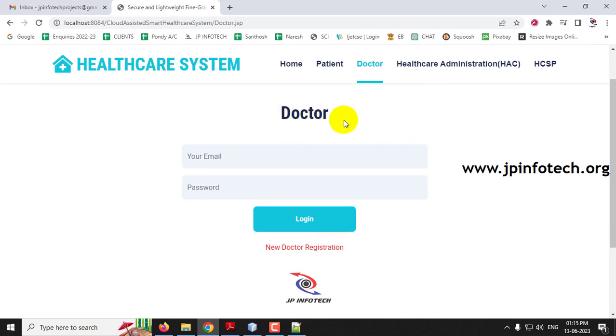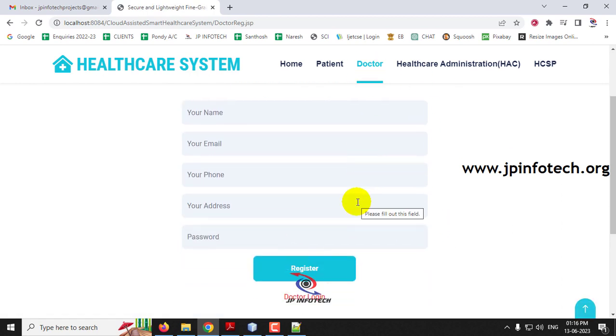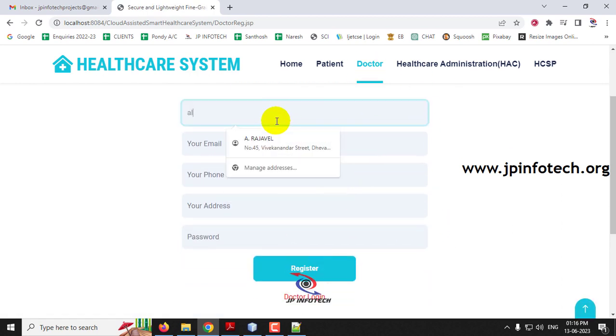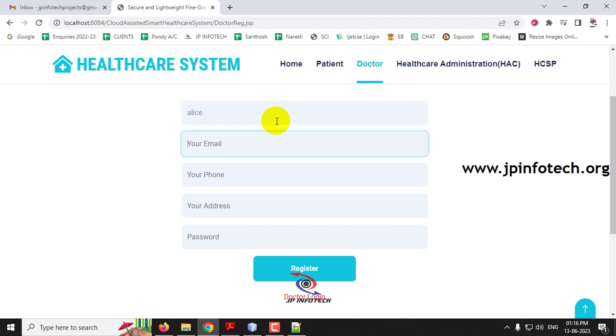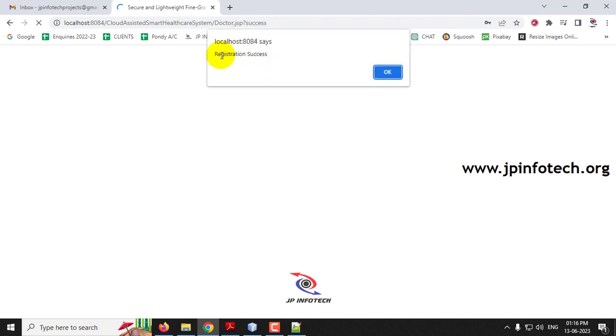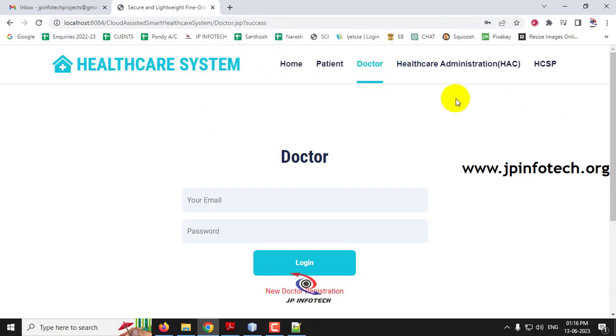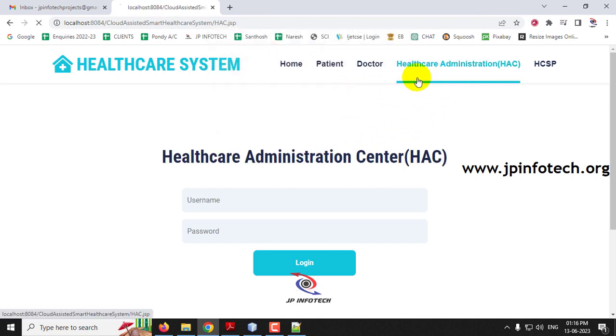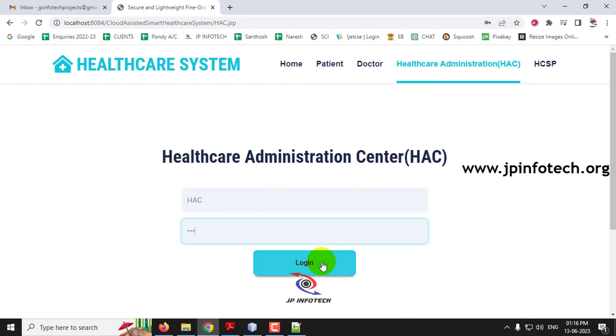So in the doctor part we don't have any doctor registration, so let me go to the new doctor registration, and now let me create a first doctor with the name of Alice and click register. And now you can see the registration is success now, and as we did for the patient, the doctor cannot log in. Only if HAC has approved this doctor, they can log in into the system to make the system secure.